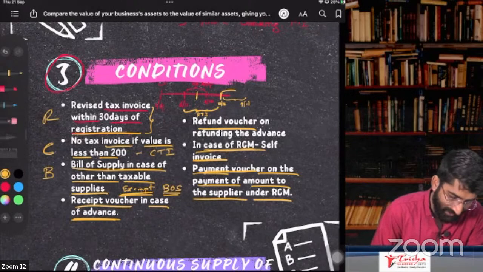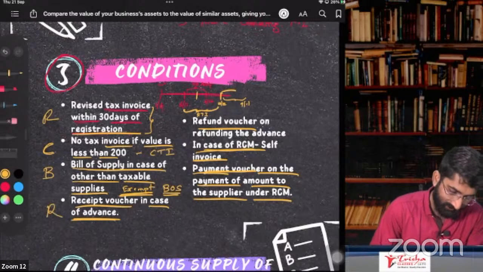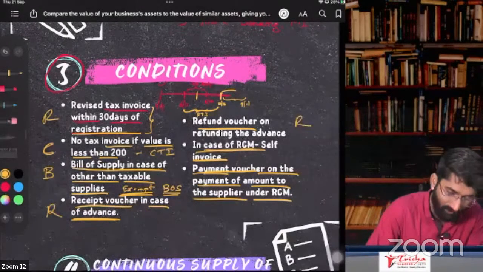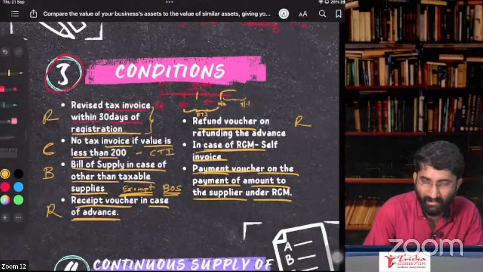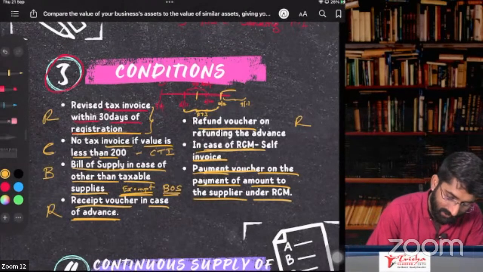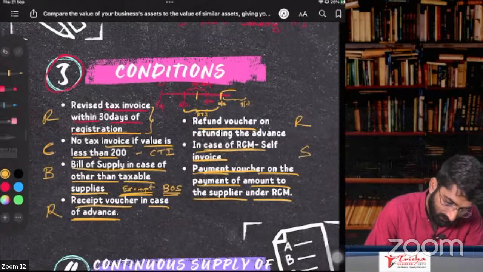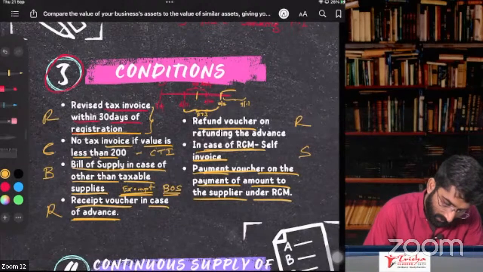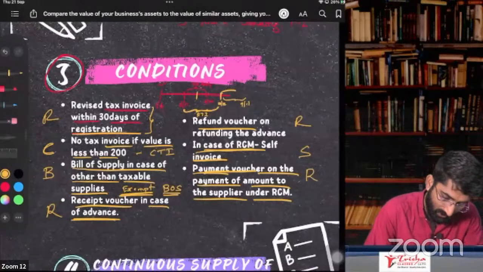Receipt voucher in case of advance. Again R: receipt voucher, refund voucher. Receipt voucher and refund voucher. And in case of RCM, it is self-invoice and payment voucher. In case of RCM, you have to do the payment voucher. P.